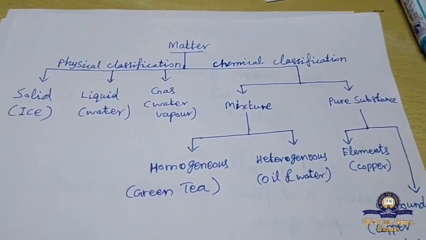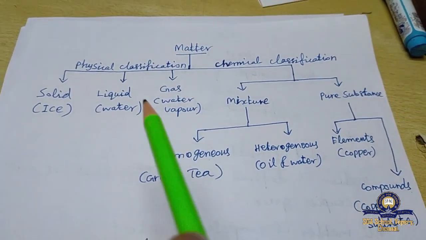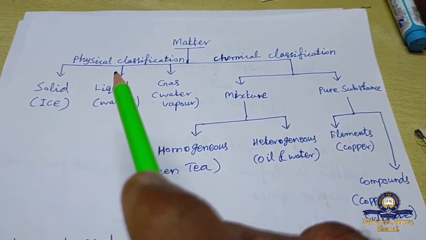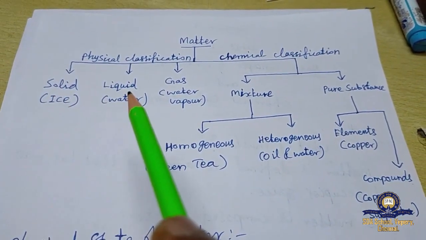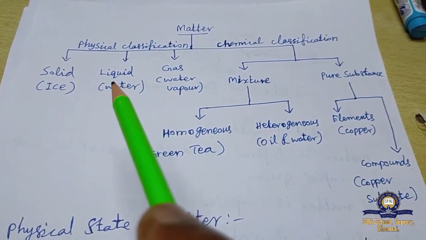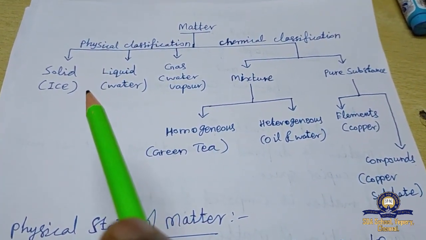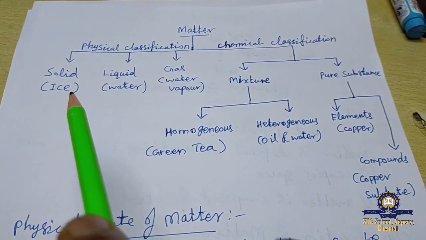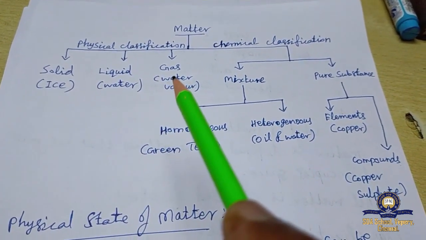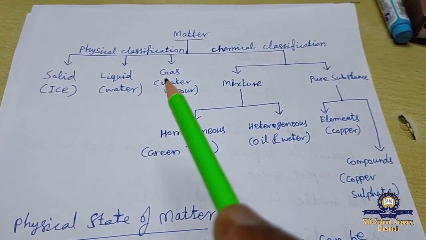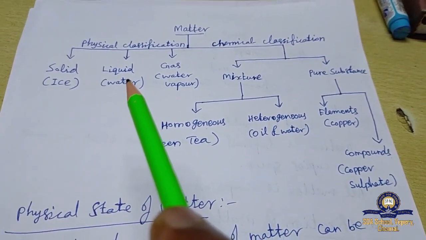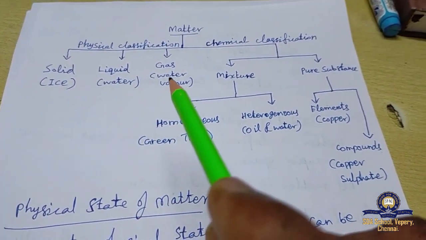In the classification based on physical state, matter is classified into solid, liquid and gas. Here we can take the example of water. Water can be in the solid state, the liquid state and the gaseous state.